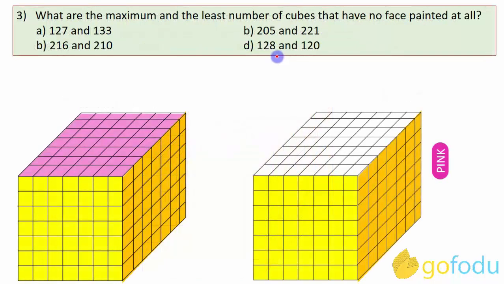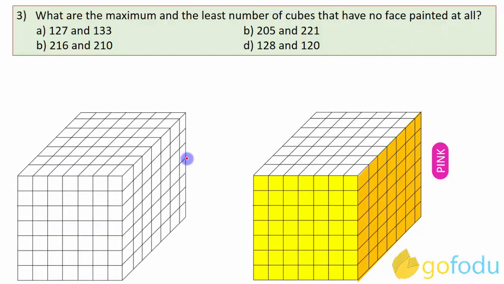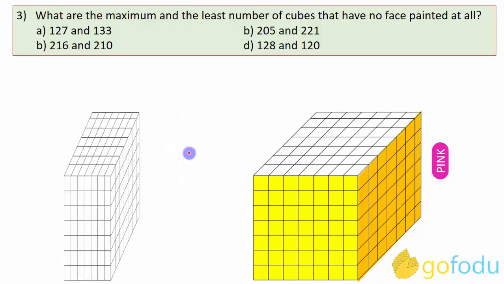Last question for this set. What are the maximum and the least number of cubes that have no face painted at all? We have these two combinations. For the first combination, smaller cubes with no face painted will be the cubes which are hidden behind or the cubes which are inside.